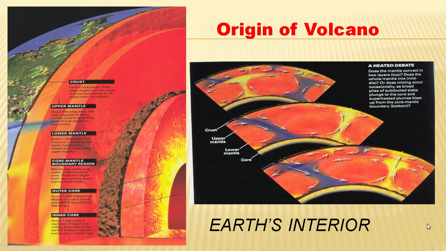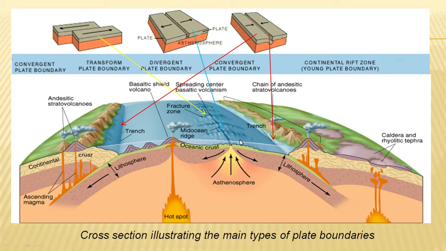How are they moving? Here you can see, this is the asthenosphere, this is a volcanic vent. These are the plates. This is a separate plate, and this is one whole plate, and this is another plate. Below this is called the asthenosphere. You can see this layer is called asthenosphere, and above that there will be the lithosphere.